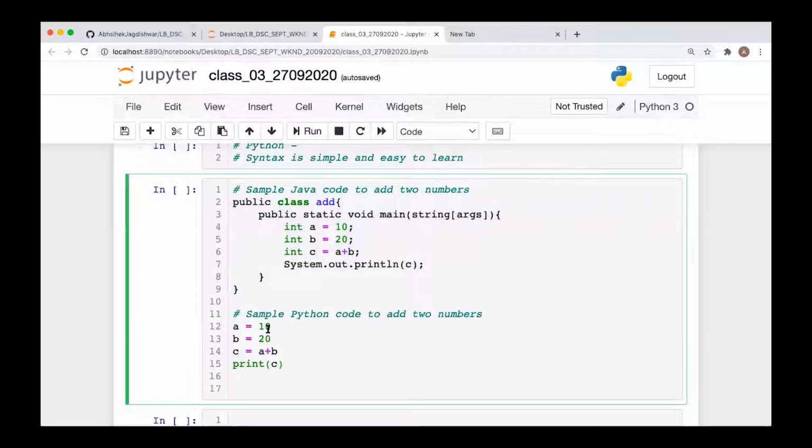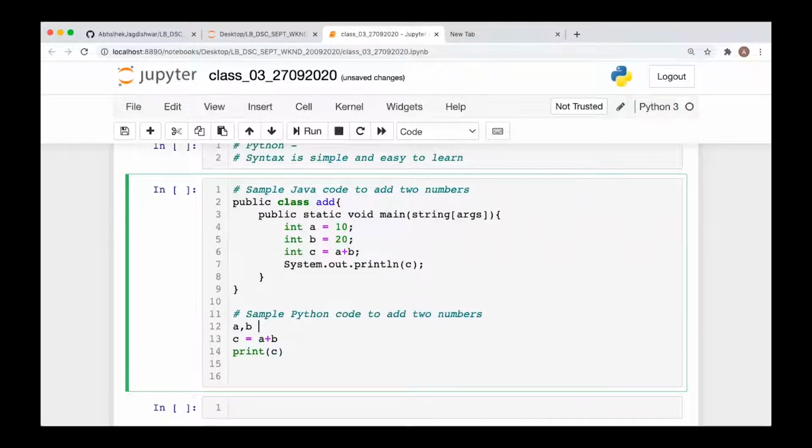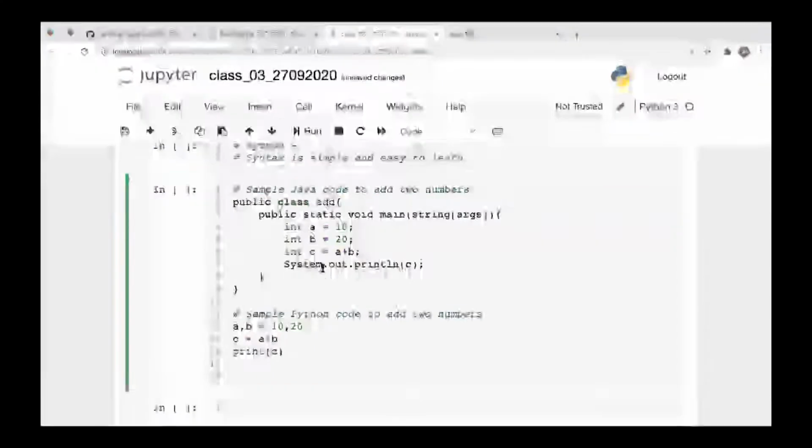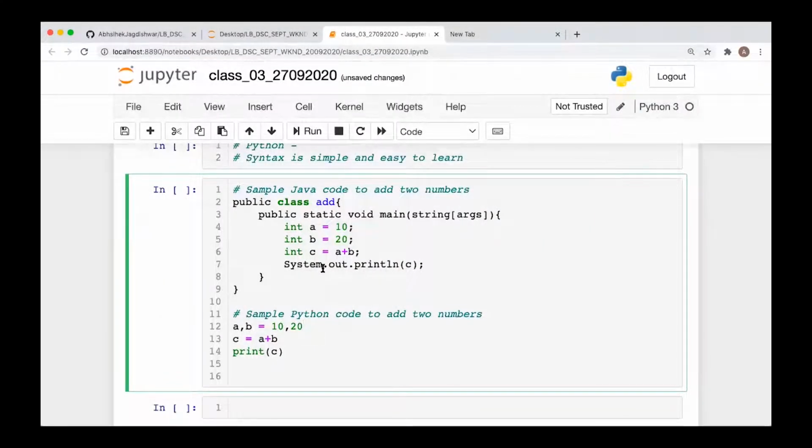In Python you just have to take two numbers into two variables, add them, save the result to another variable, and print it. You can even reduce this to a single line: a comma b is equal to 10 comma 20. This way also you can do that. You can compare the C code also. C code will also take around the same number of lines. So the syntax is simple, and Python is easy to learn.